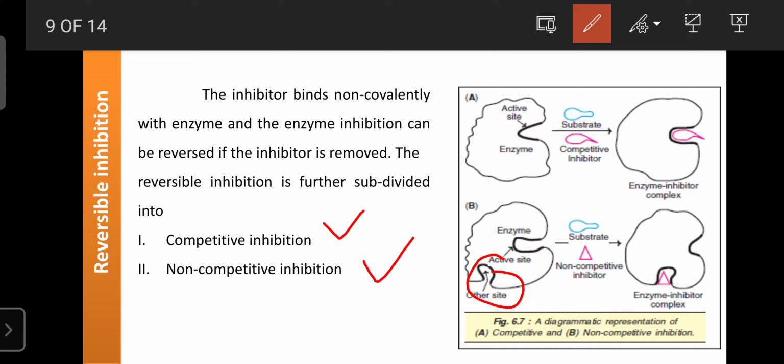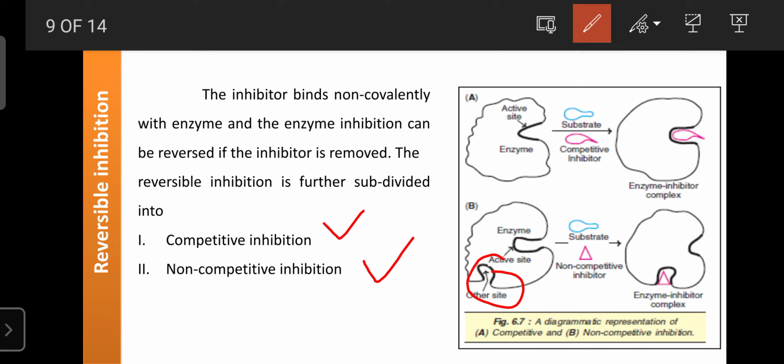Once you remove those substances that are involved in inhibition, then that enzyme activity is restored or continued, and such a mechanism is known as reversible inhibition. In the presence of such a substance, the binding of substrate to the active site is not allowed, so the catalytic activity of the enzyme decreases.